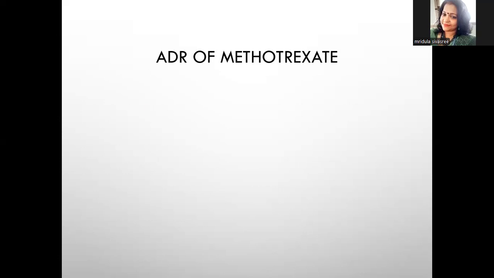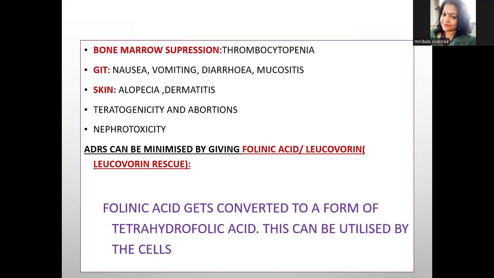Next, we can discuss the ADR of methotrexate. The main ADR of methotrexate is bone marrow suppression, such as thrombocytopenia. On the GIT, it can cause nausea, vomiting, diarrhea, and stomatitis. On the skin, it can cause alopecia and dermatitis. Others are teratogenicity and abortion, and nephrotoxicity.